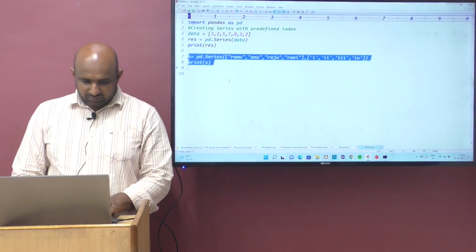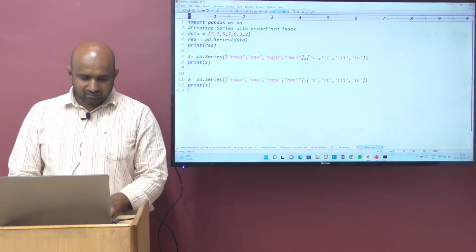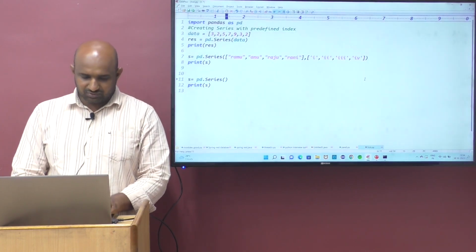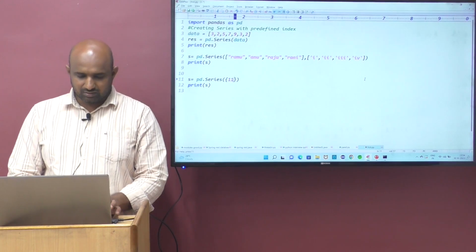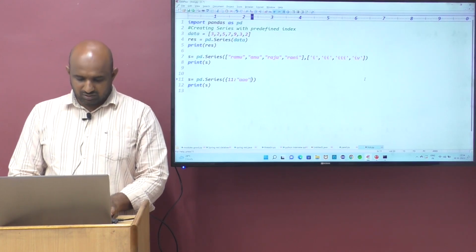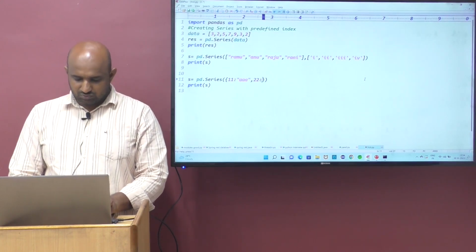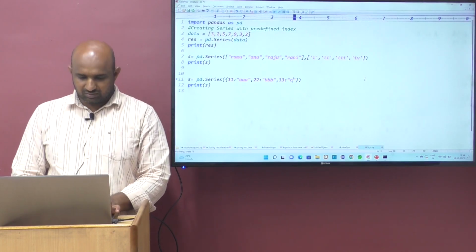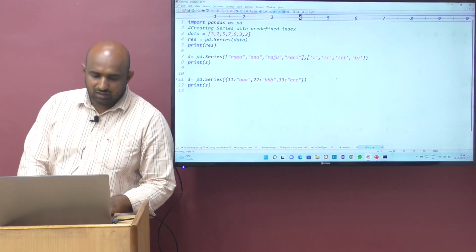Same with pandas, if you are passing to the Series class, let me pass a dictionary object. Dictionary means key value pairs: 11 triple A, 22 triple B, 33 triple C. Like this you can pass the data.